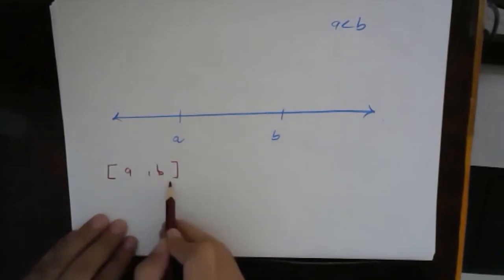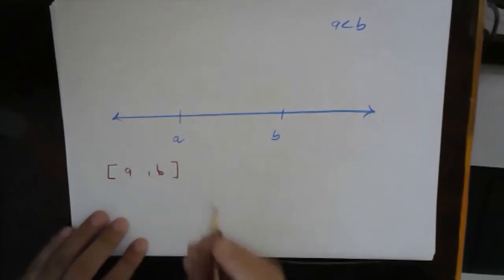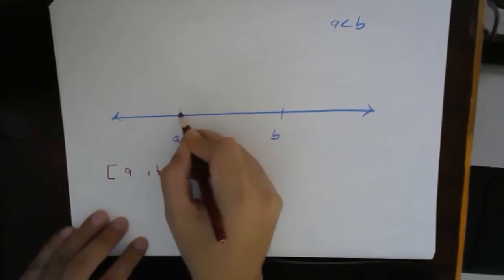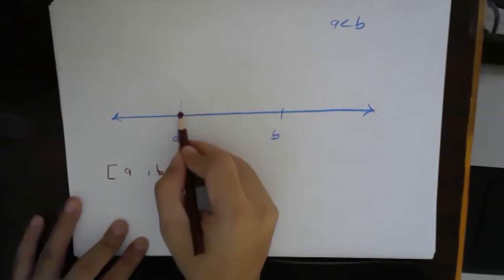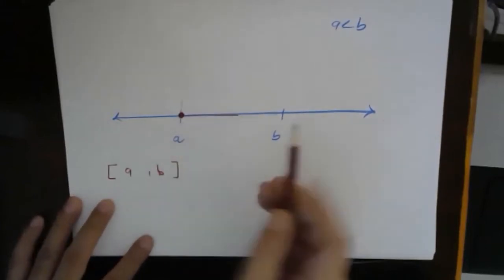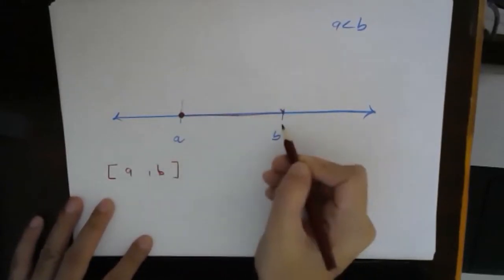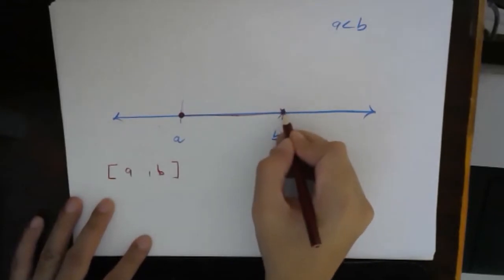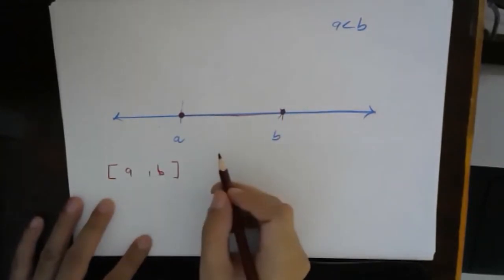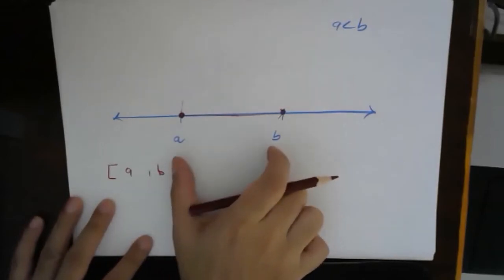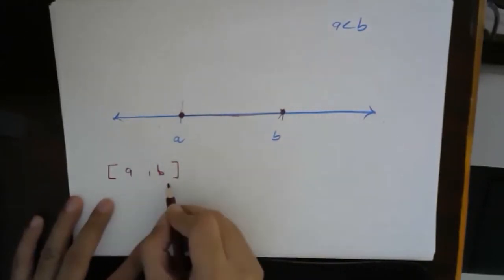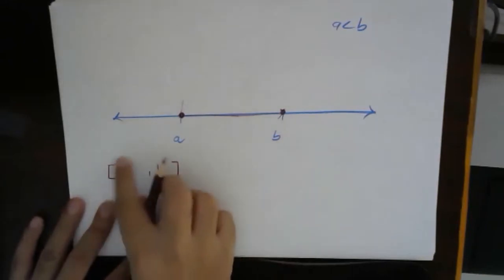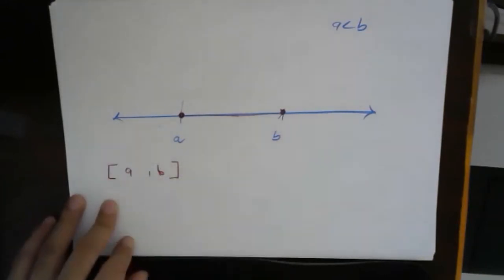What does closed bracket A comma B mean? Suppose I start from A, that means I am standing on A, and if I move in the right direction till I reach B, then I am standing on B. That means all the elements between A and B, where A and B are also included. This square bracket means A and B are also included.